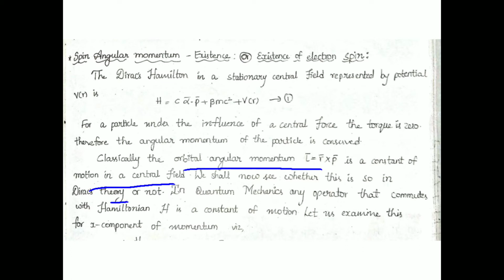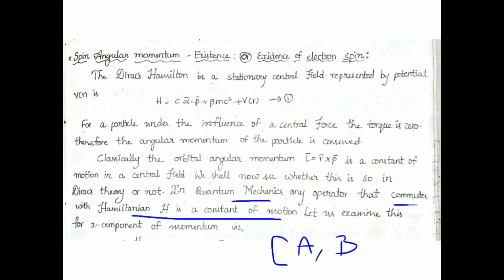According to Dirac's theory, we need to see whether it is constant or not. In quantum mechanics, any operator that commutes with the Hamiltonian is a constant of motion. We know the commutator relation: if AB minus BA equals 0, then A and B commute with each other.